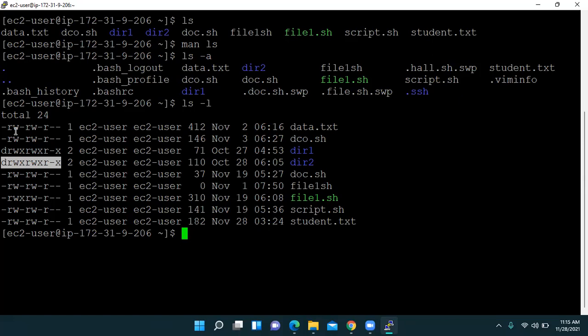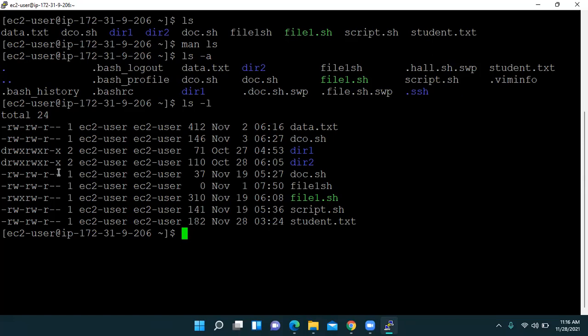R for read, W for write, and X for executive. So these are authorities, different powers given to different users. We will come back to this part later.